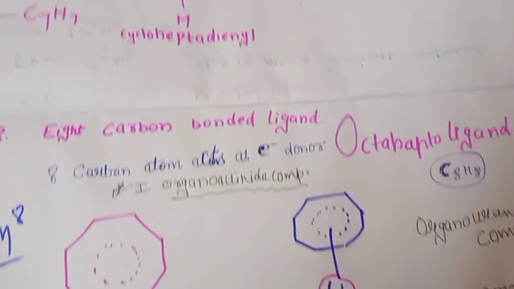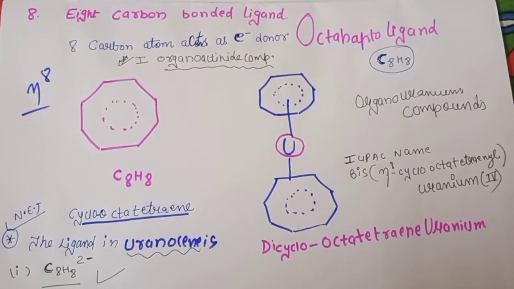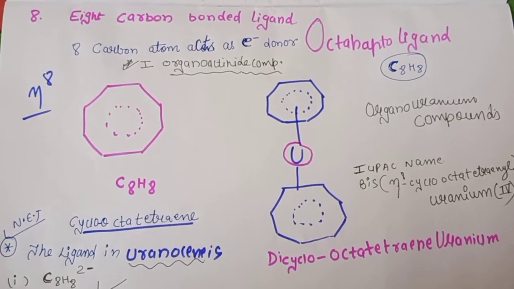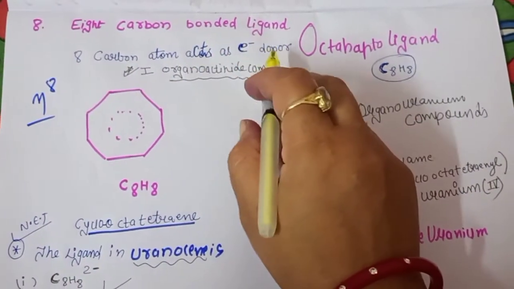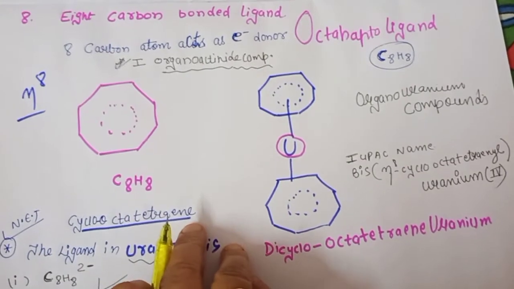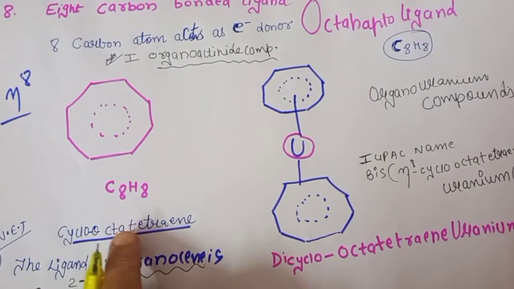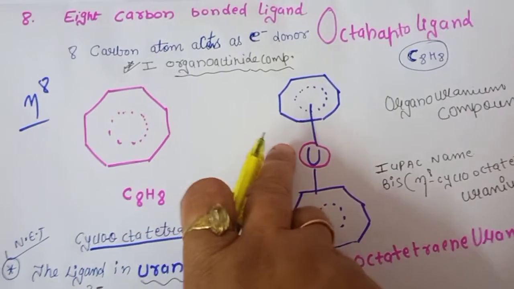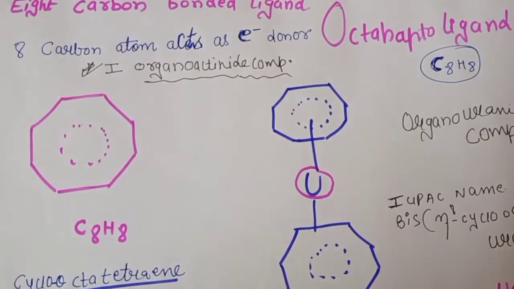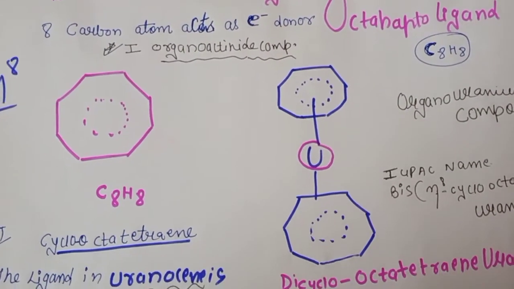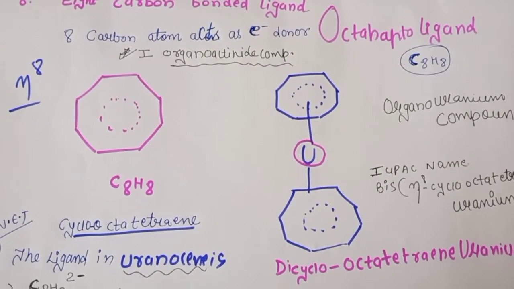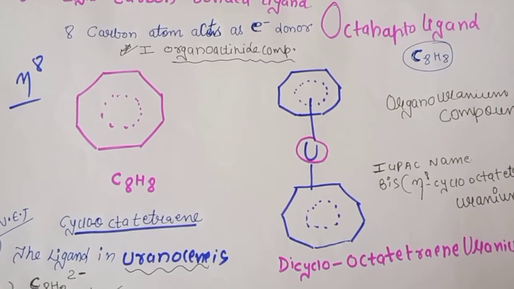Next, this is a very important concept of our organometallic chemistry. So it is sometimes asked in the NET exams also. For the 8 carbon bonded ligand, the best example is cyclooctatetraene, meaning our 8 carbon atoms, and they will contribute 8 electrons for our metal. So here we have taken uranium as our central metal atom, and uranium, you see here, is an actinide. So this is the first organoactinide compound, and here the compound is termed as uranocene.